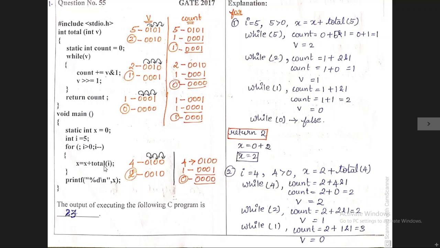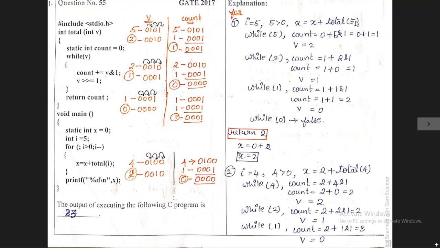So the cursor is transferred from this position to this position. That is what I have written in the explanation area. Coming to this explanation area, the first time the for loop is called, in the first iteration, i is equal to 5, and we need to check the condition, that is 5 is greater than or equal to 0. The condition is true. It will proceed with the further execution. That is what I have said already. x equal to x plus total of 5. This is i. Since i holds the value 5, I have written 5.